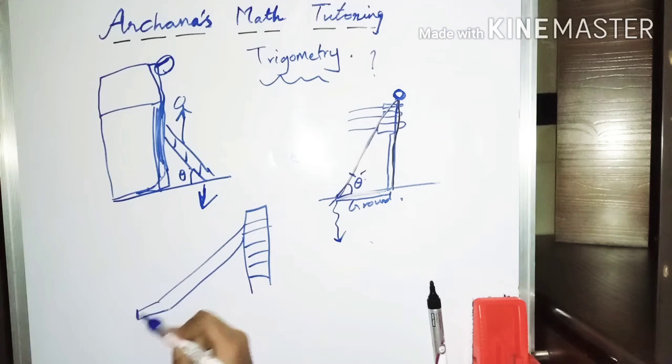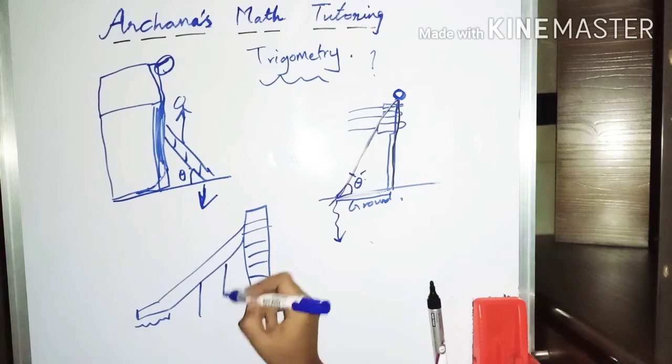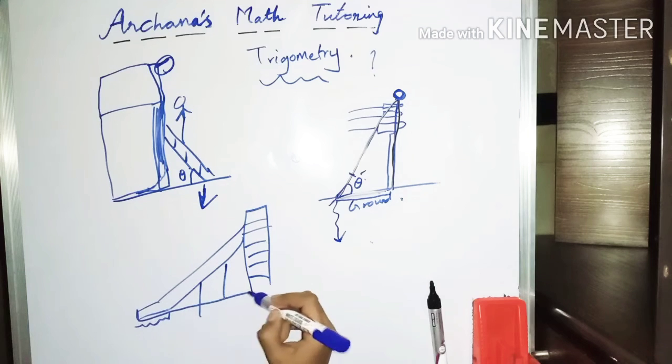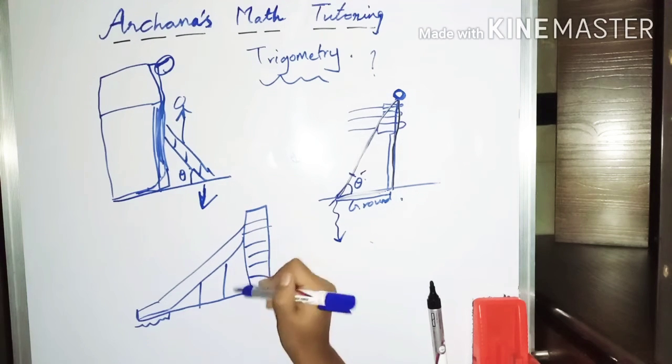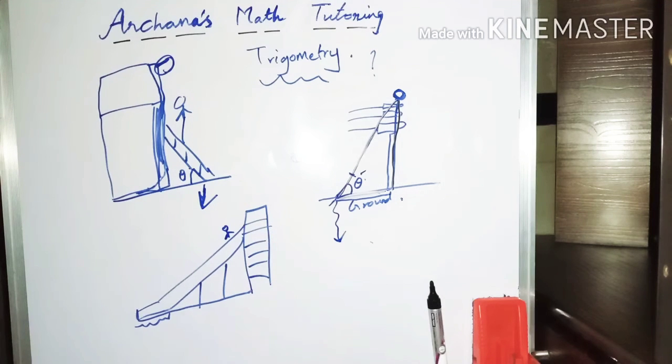Here you will be sliding, and here it touches the ground, and this is the base. This is the height, and you climb here and slide down. In the playground children generally slide, and this is situated at defined angles. This is the defined angle, where we have a bend at the bottom.